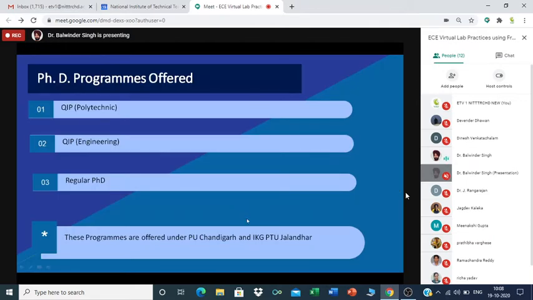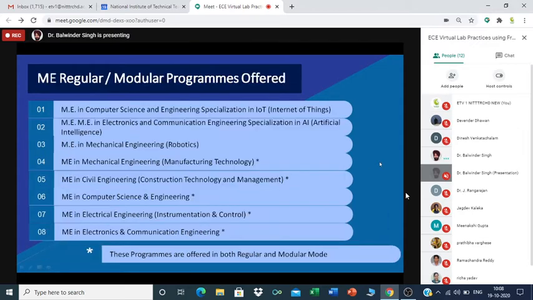If we talk of PhD programs, then there are three different types of PhD programs which are being offered. QIP programs are offered for both polytechnic and engineering college teachers, and in addition to QIP PhD programs, regular PhD is also offered under the affiliation with Punjab Technical University Jalandhar as well as Punjab University Chandigarh. Several ME programs are being offered by NITER Chandigarh. These programs are offered in regular as well as modular mode.